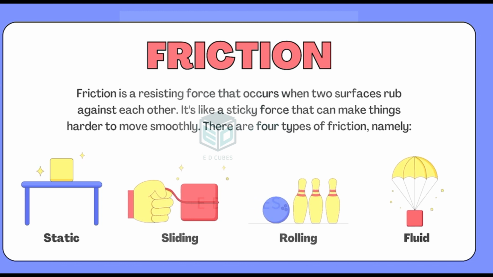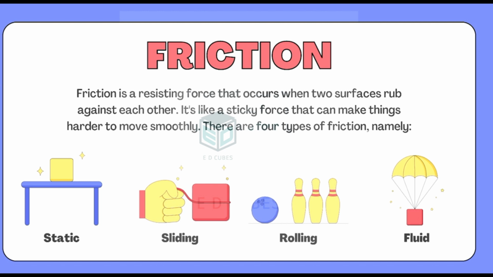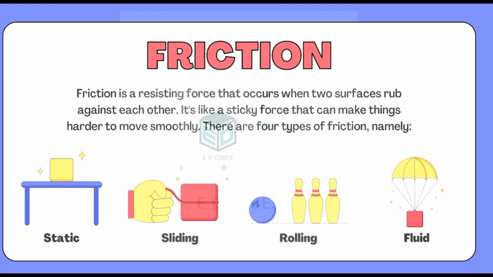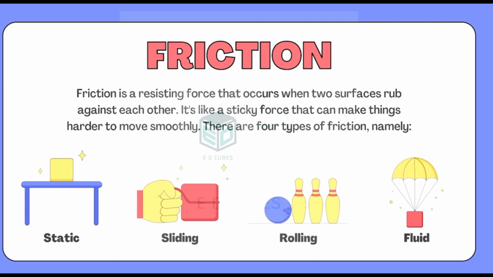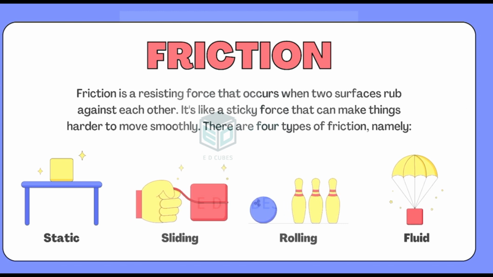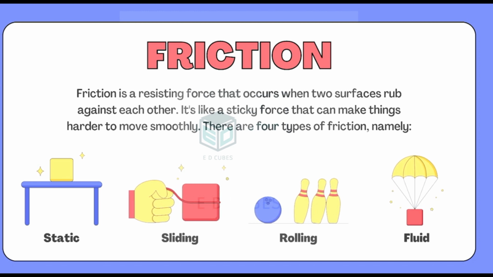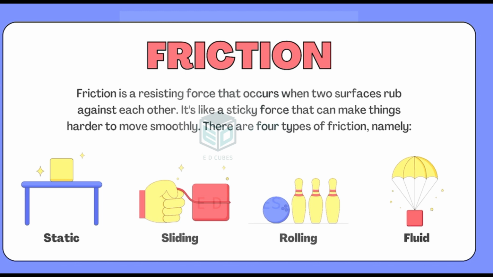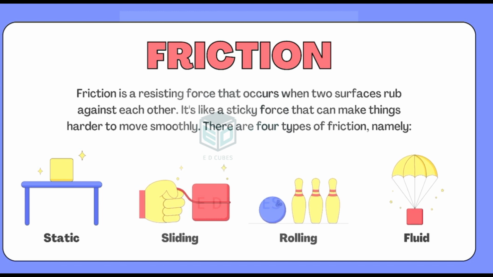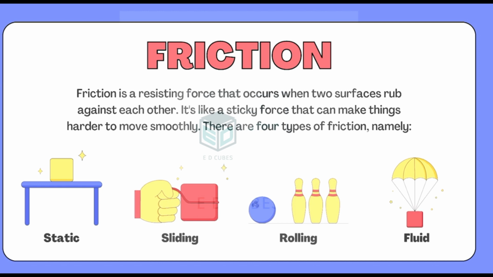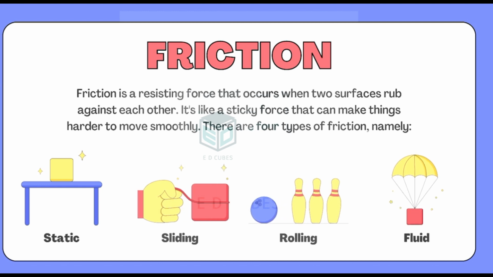There are four types of friction, namely static friction, sliding friction, rolling friction, and fluid friction. Now, as I am telling you about friction, you must be imagining some things, like whenever you are pulling something and it resists coming to you, or whenever you are pushing something or throwing something to someone and it does not tend to move that way. So these are all caused due to friction.